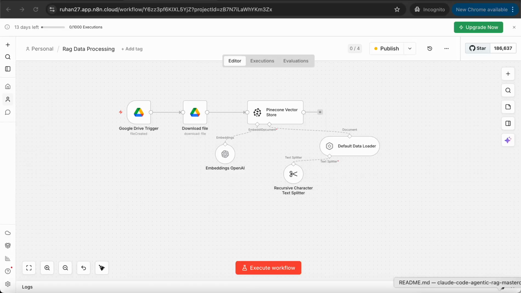Hi guys, let's start a new project, which will be a RAG AI agent. RAG is basically retrieval augmented generation. So how does RAG work, and how does a RAG AI agent help us in our AI-based project development?